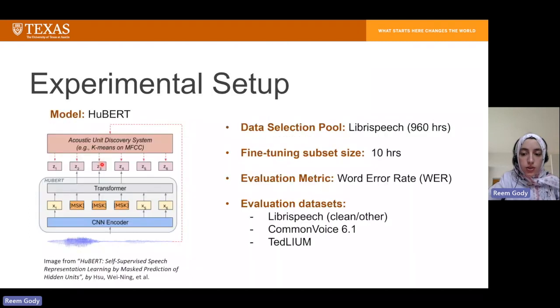Our experimental setup is as follows. We have the HuBERT model as the pre-trained model that we use, and a data selection pool, which is the full 960 hours of LibriSpeech, and then we select a limited amount of data for transcribing and fine-tuning the model. We limit that to 10 hours in our low-resource setup. We evaluate the performance on the ASR task using the WER, and our evaluation data sets are LibriSpeech as an in-domain data set and Common Voice or TED-LIUM as out-of-domain data sets.